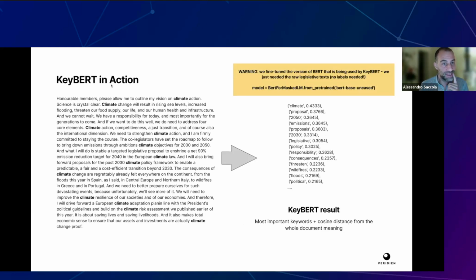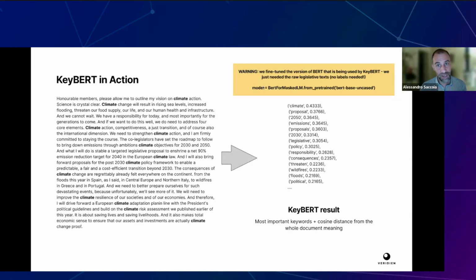So just to show you KeyBERT in action, this is part of a speech from the first system that I showed you, StreamScope, and this is a commissioner designate at the beginning of November. He was talking. So this commissioner designate is designate for climate. Of course, he was speaking about climate, and this is the output of KeyBERT. So the most important keywords are climate, proposal, 2015, emission, proposal, and as you see, it works quite well to extract keywords.